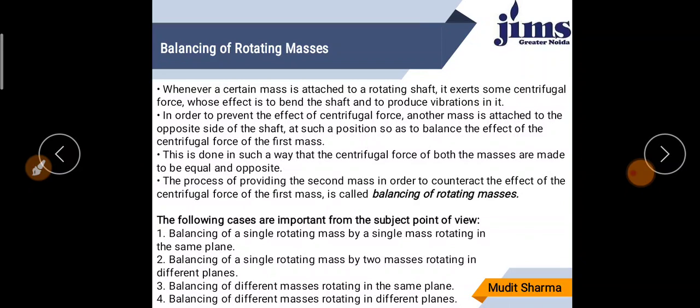There are four important cases from the subject point of view. First, balancing of a single rotating mass by a single mass rotating in the same plane. Second, balancing of a single rotating mass by two masses rotating in different planes. Third, balancing of different masses rotating in the same plane. Fourth, balancing of different masses rotating in different planes. So these are the four cases. It is very important from the exam point of view for the study of rotating mass.